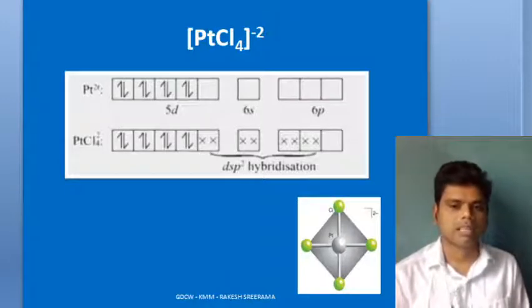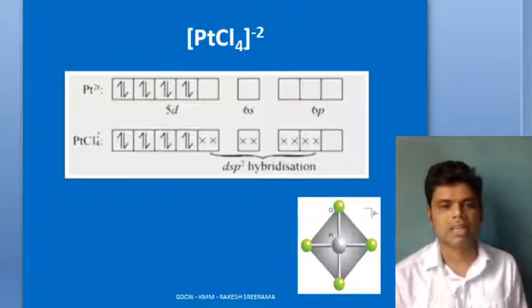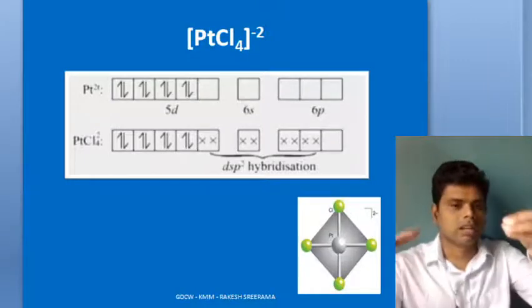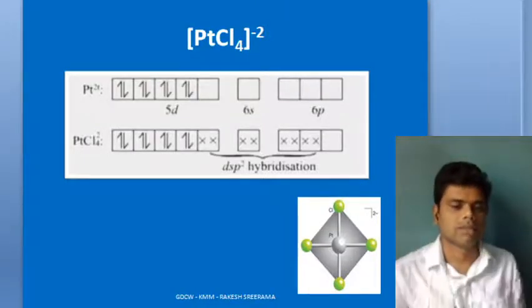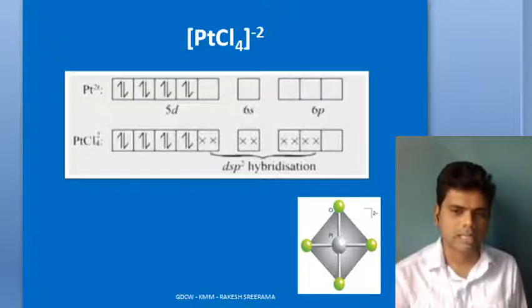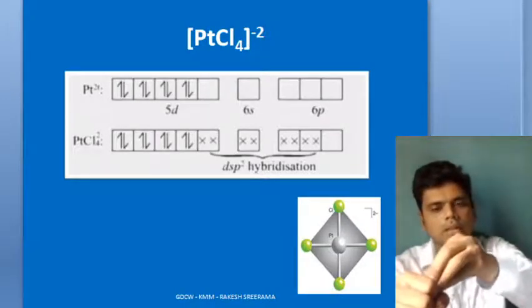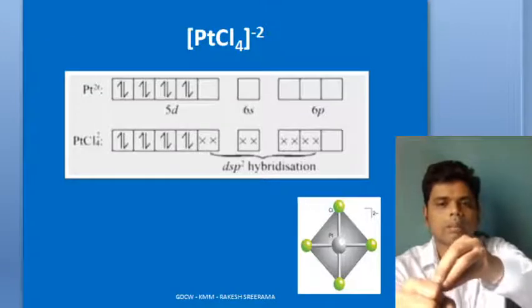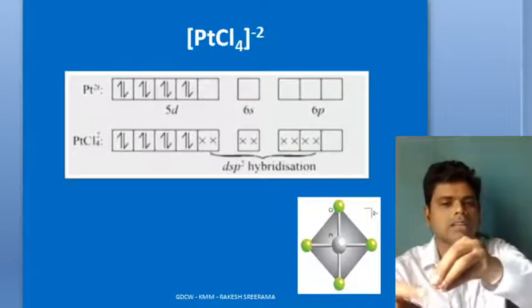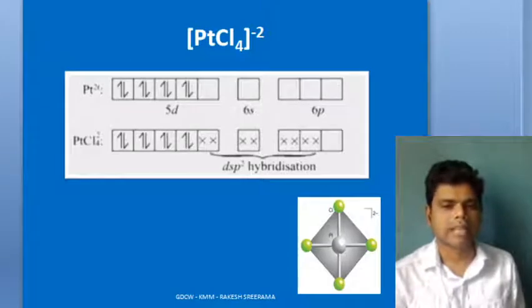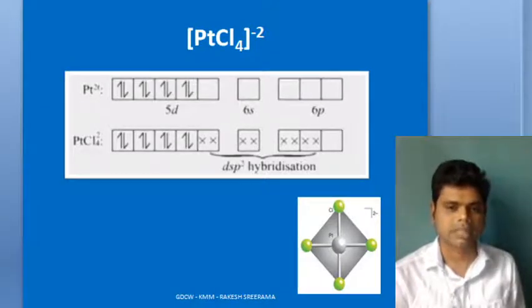So the shielding effect is less. If the shielding effect is less, electrons are pulled more towards the nucleus. So Z effective, or effective nuclear charge, will be more in the case of platinum plus 2. As such, pairing of electrons occurs when chloride approaches platinum plus 2. Because of the high nuclear charge, electrons are forcefully paired up. This is an exception; you should keep it in mind. The explanation is that the effective nuclear charge is more in this case.